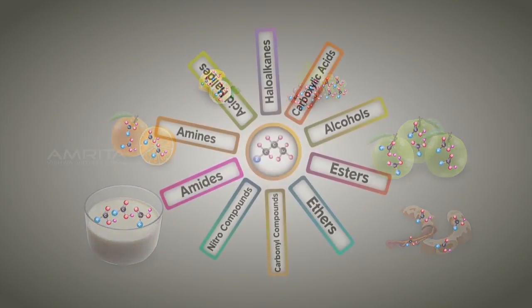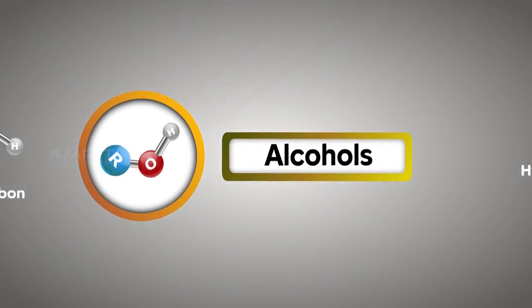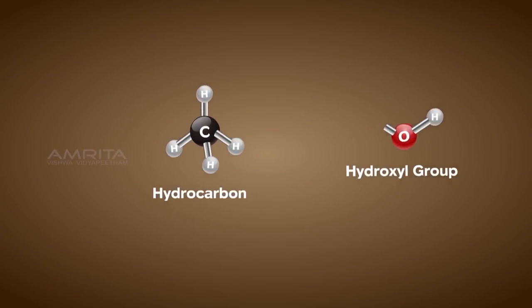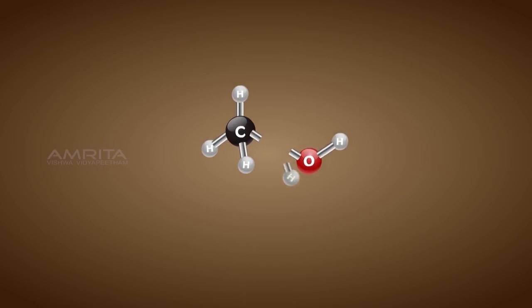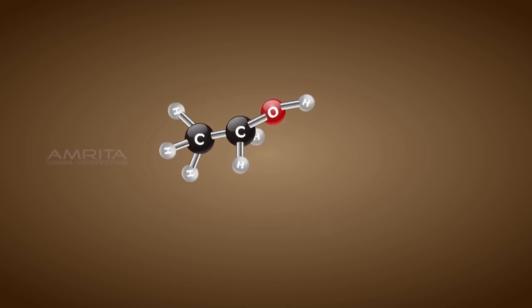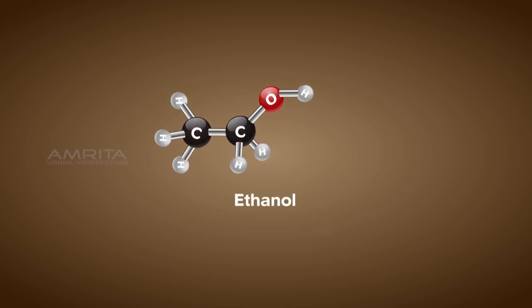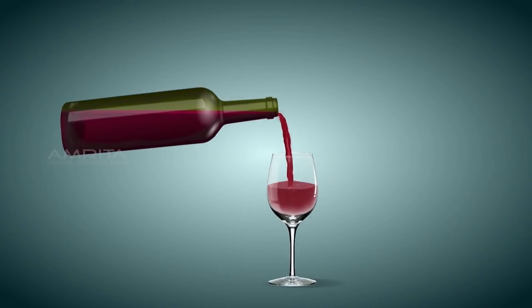The next family is the alcohols. When the hydrogen atom of a hydrocarbon is replaced by hydroxyl group, the resulting compound is called alcohol. Methyl alcohol, methanol, is the first member of alcohol family. Naturally occurring alcohol is ethyl alcohol or ethanol. Ethanol is found in beer and wine.